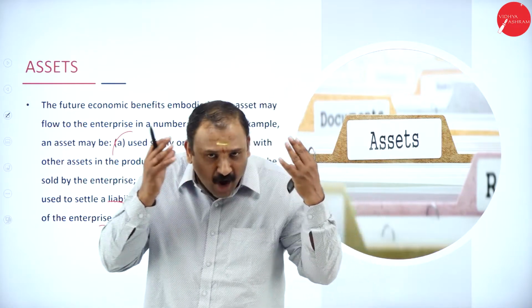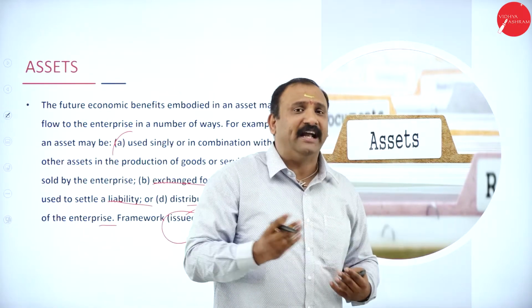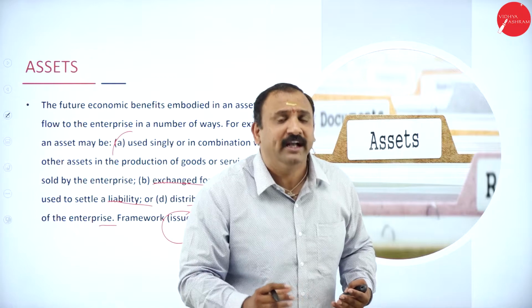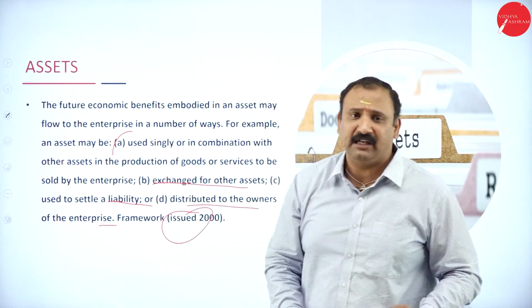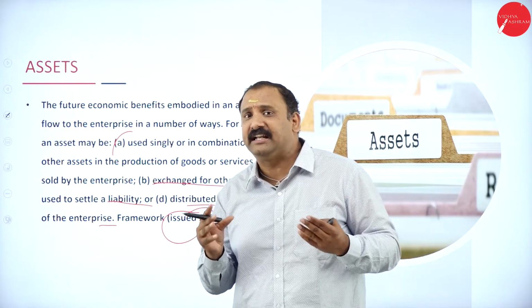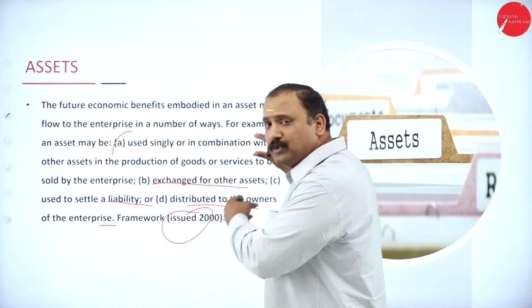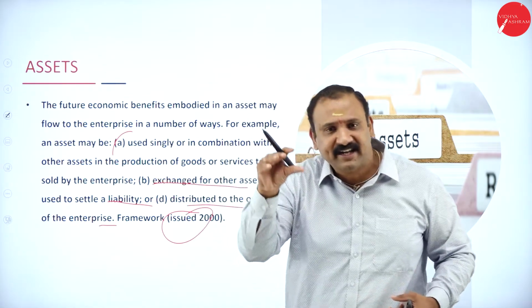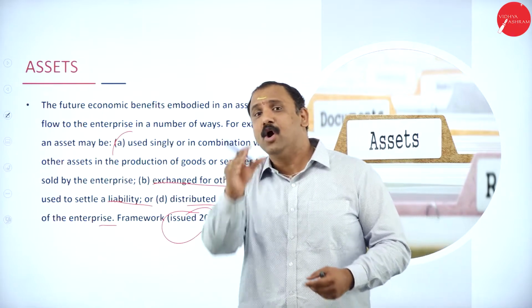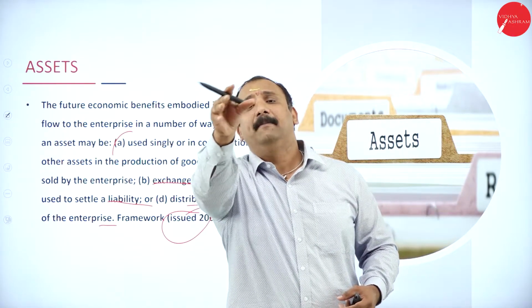Now look at the forms of how asset can be used. It has an exchange value, it has a settlement value, it has a combination value, it has a productivity value. So asset in general has got a lot of features which according to the accounting standards can provide us a greater insight into the company, of how they are operating and how they can operate better by the usage of the assets.